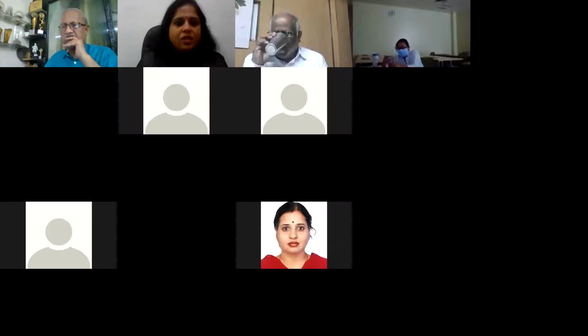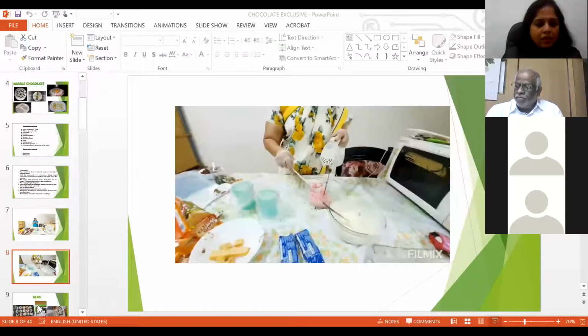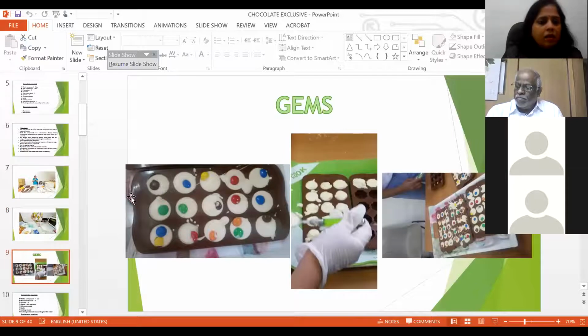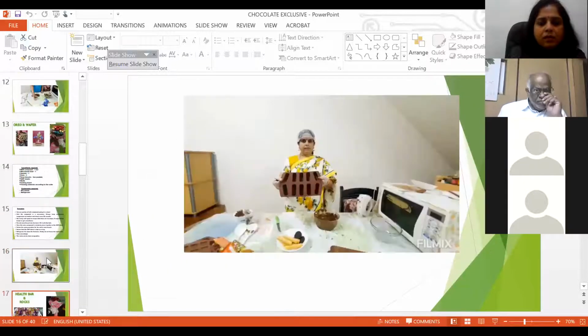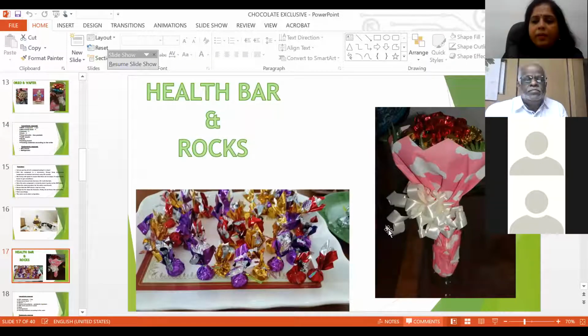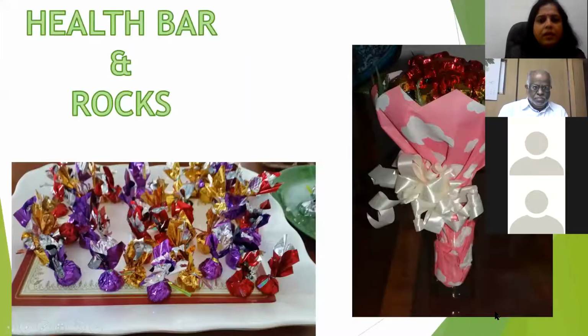I'll proceed with the next chocolate. Health bar. Health bar is something which I really prefer because the chocolate quantity is less here.